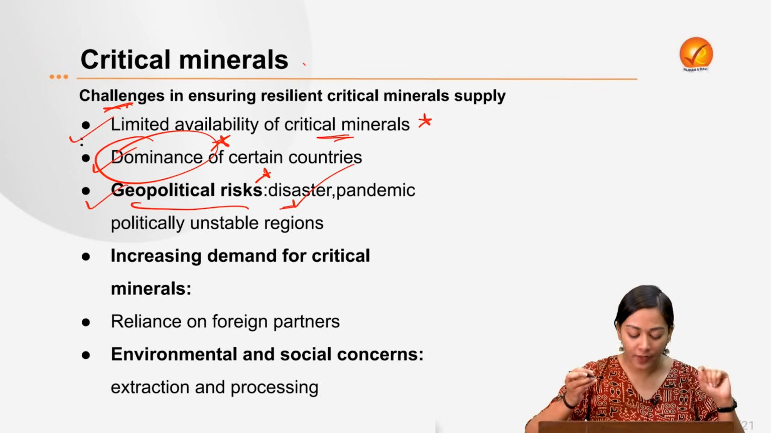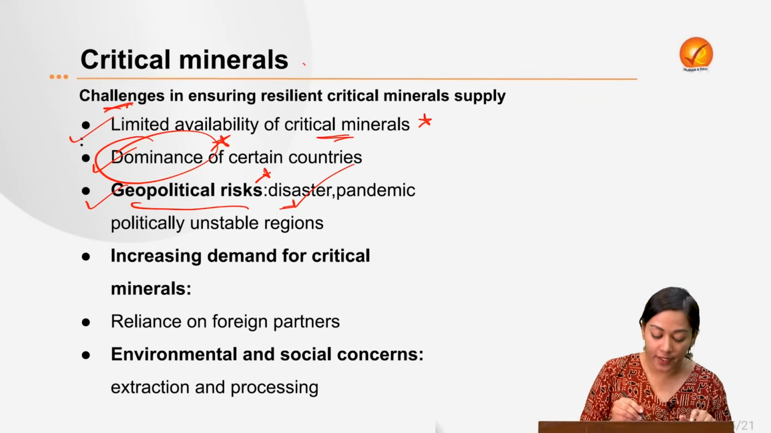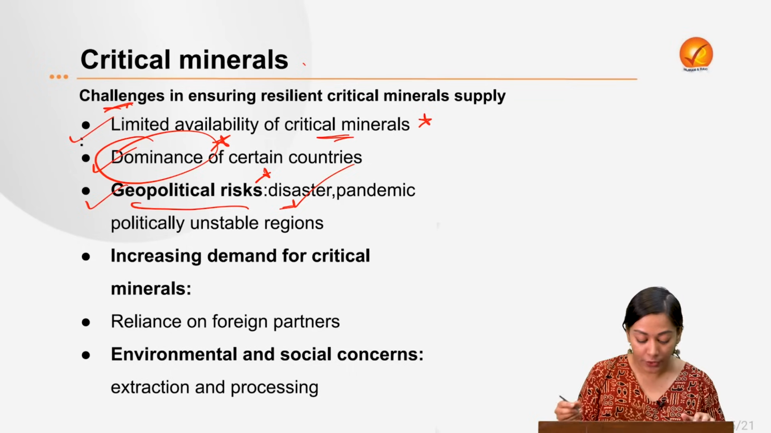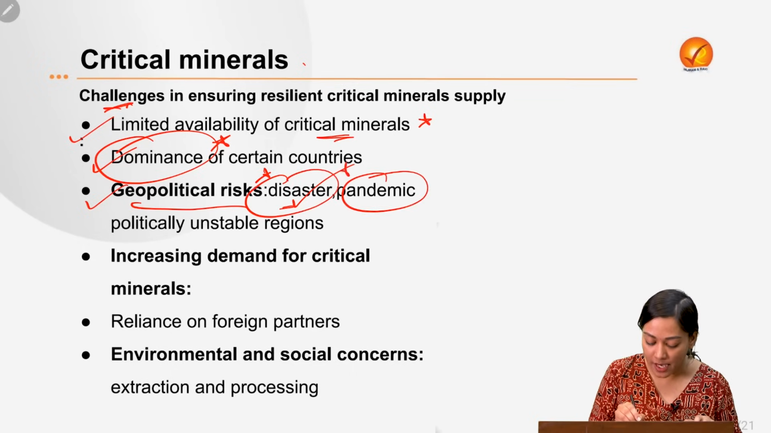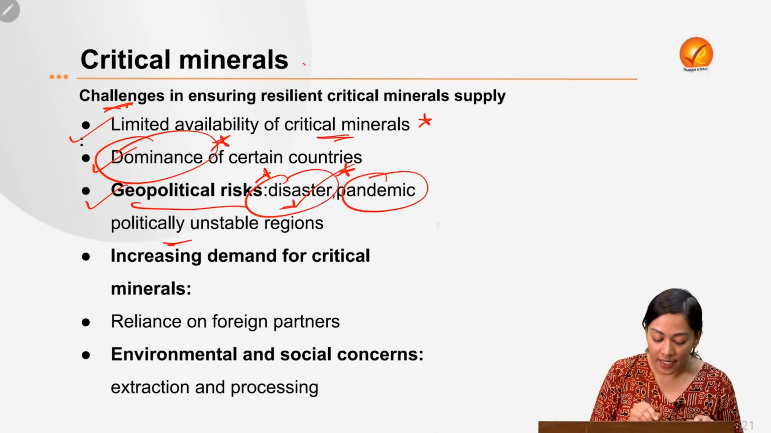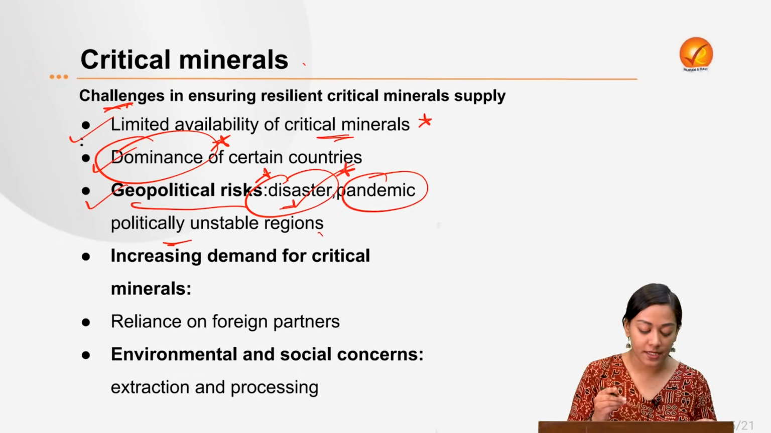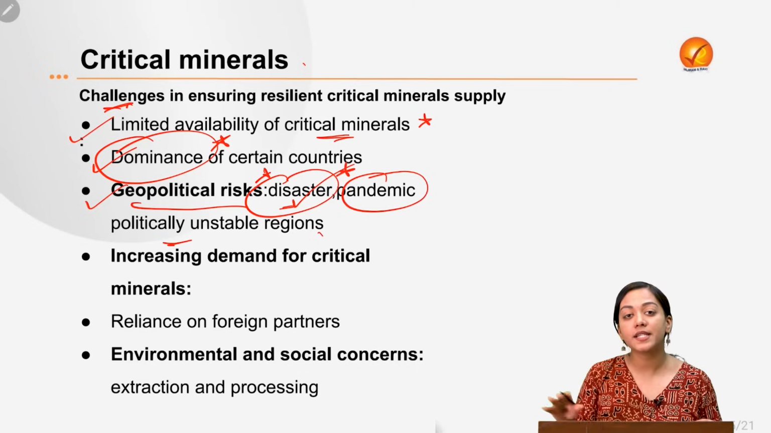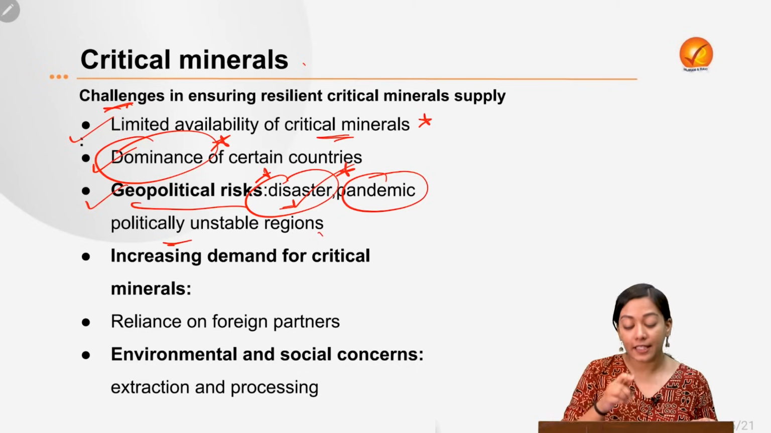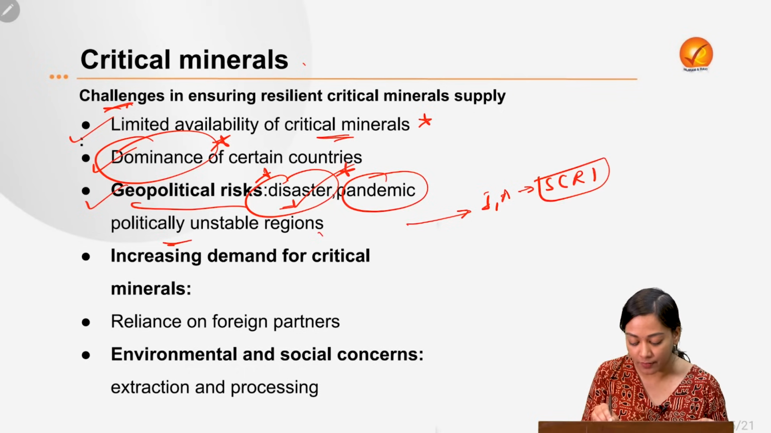So any kind of vulnerability in the complex supply chain will also affect it. That vulnerability could be due to a pandemic, or to any disaster in the country where these minerals are found, or because it is seeing a politically unstable regime, with civil wars going on. These can be impediments to having a robust and resilient supply chain. And therefore, during the time of COVID, India and Australia came together to form the Supply Chain Resilience Initiative to